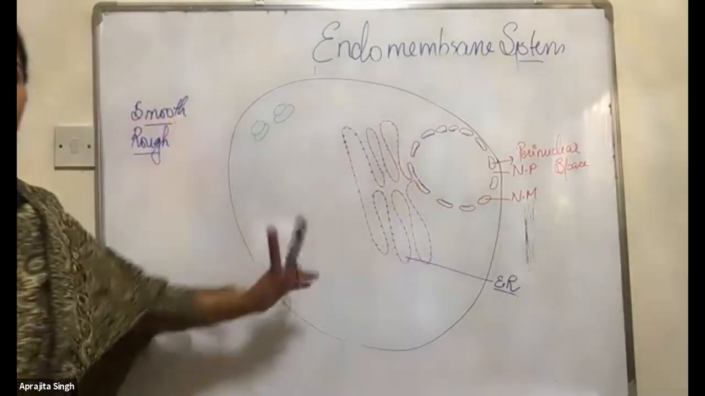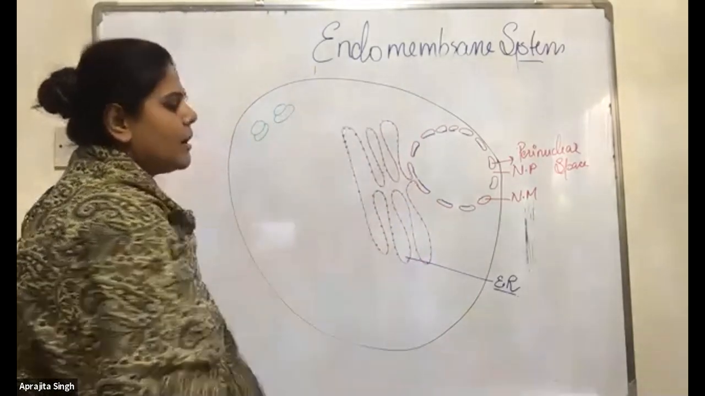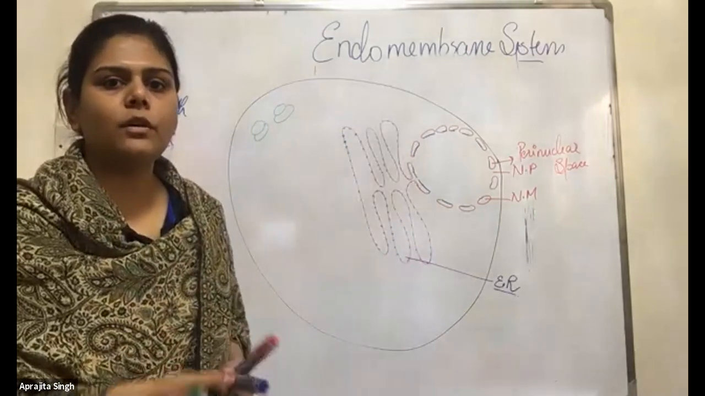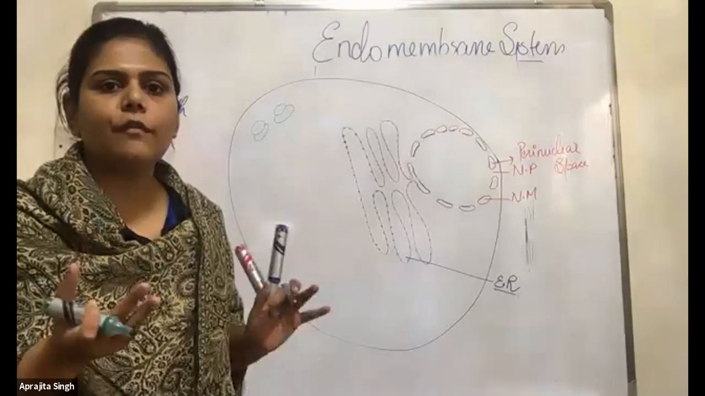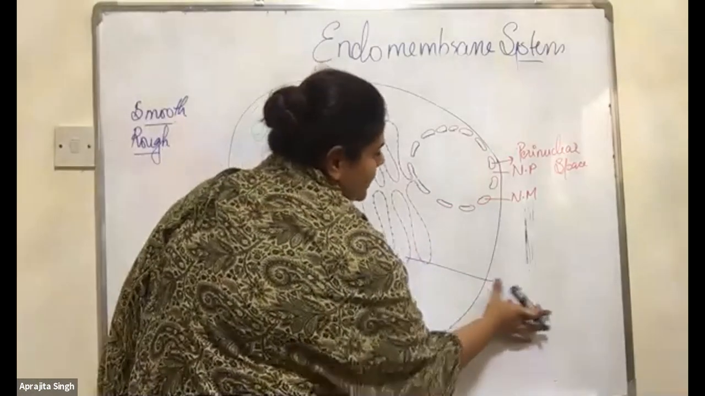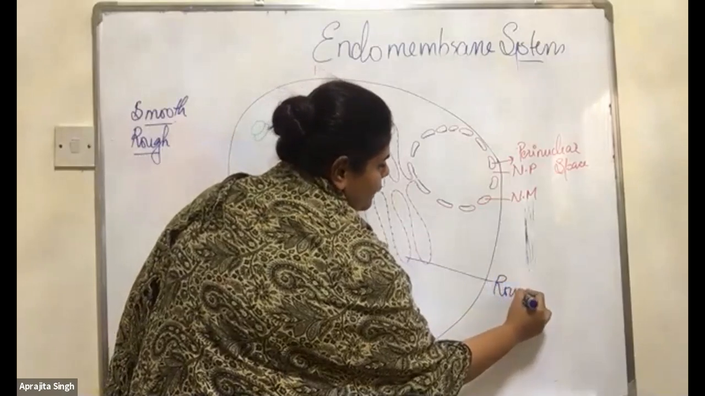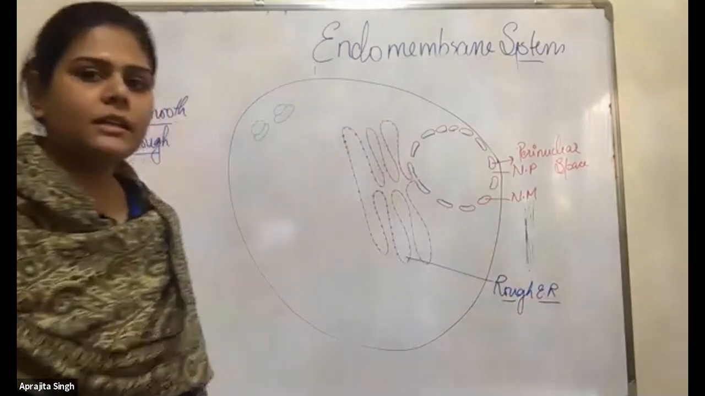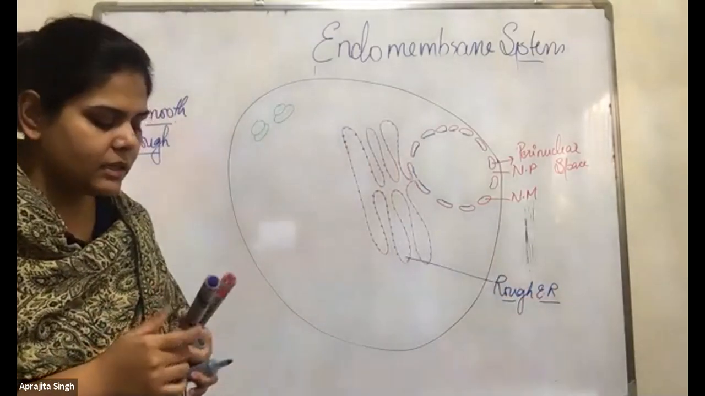See. Now you can see it's already a rough ER, because the structure which was smooth before has become rough. So we will name it rough ER, that is, they have the ribosomes. Rough ER.